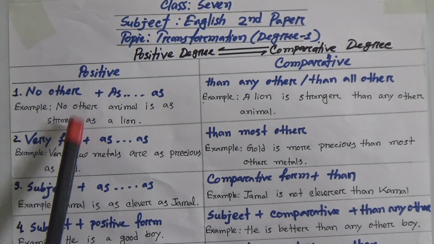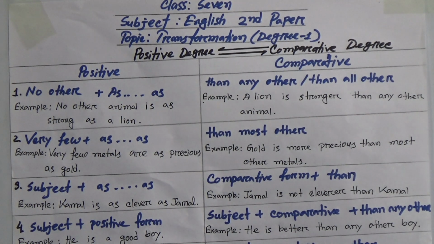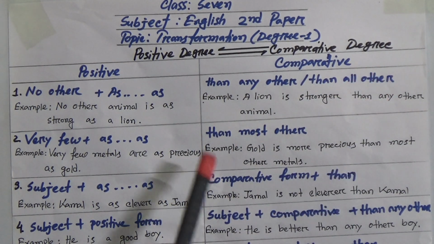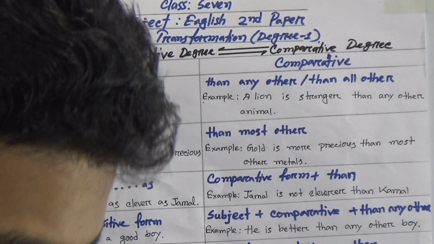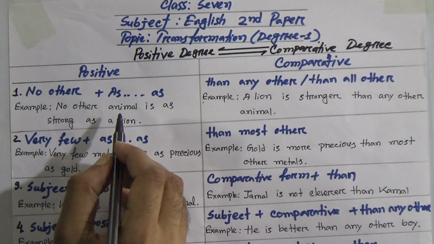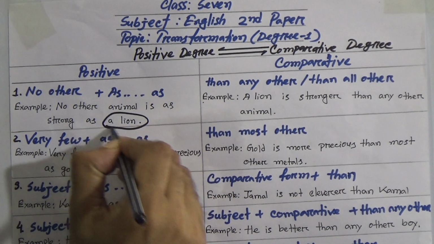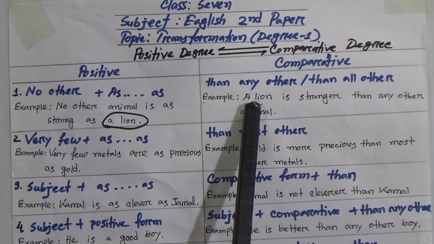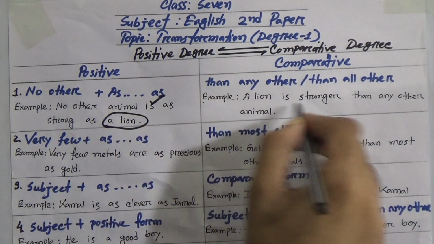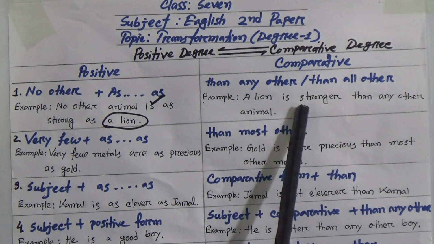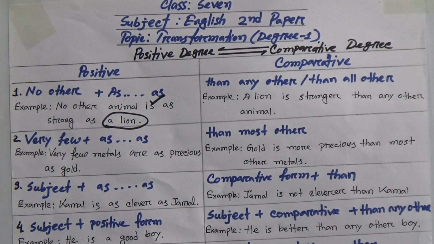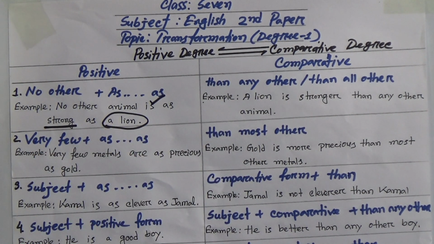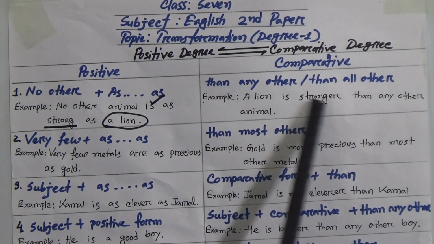If you find this kind of sentence, how can we convert it into comparative? We will take then any other or then all other, and the second subject. That means there are 2 subjects. The second subject here is lion. This second subject will sit at the very beginning of the sentence: a lion. Then we will take the verb of the sentence, is. Then we will use the comparative form of the adjective. Here the adjective is strong, and what is the comparative form of strong? It is stronger. So, a lion is stronger.